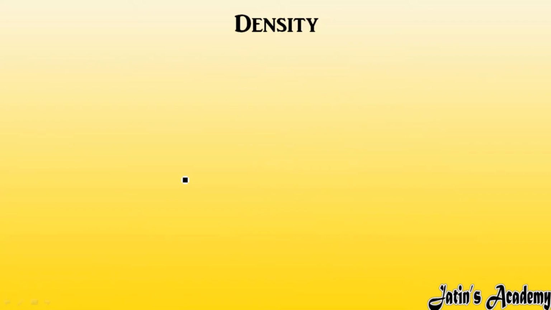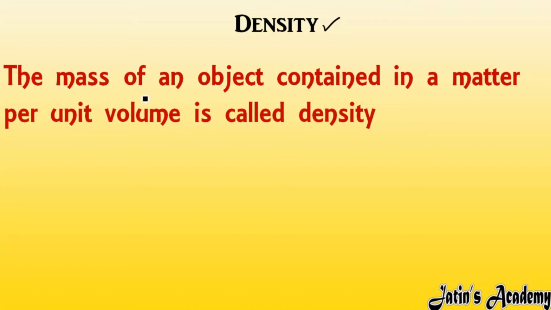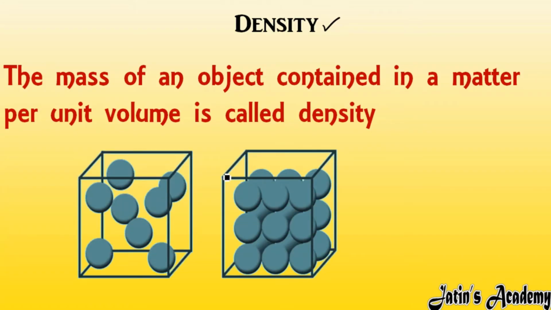So in this chapter mainly we are going to discuss two things. First we are having density, then we are having relative density. So let us start with the main topic of this chapter, that is density. So what do you mean by density? Density means the mass of an object contained in a matter per unit volume. What does it mean? It means how many particles of matter are contained per unit volume, that is known as its density. Density means mass contained per unit volume.